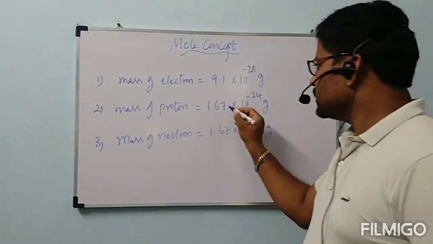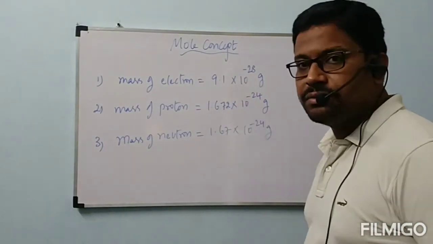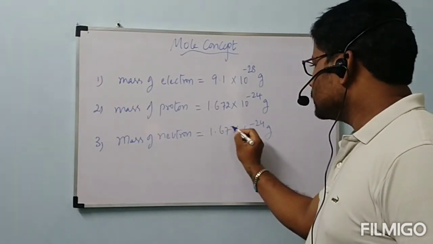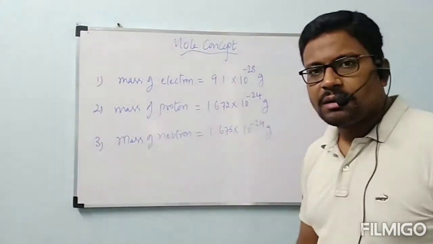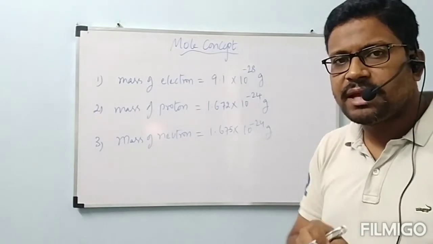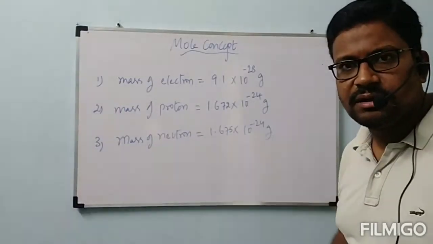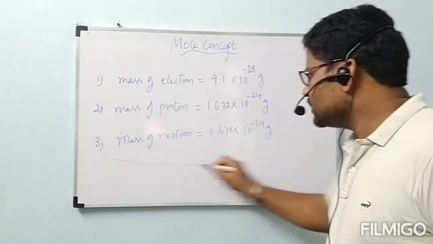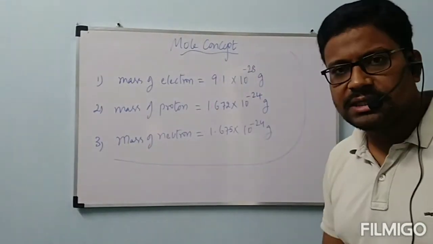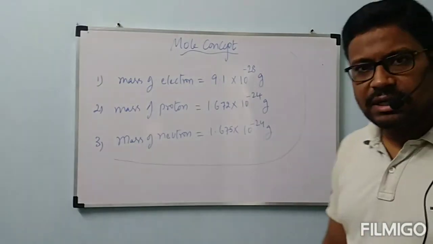Actually, mass of proton is 1.672 and mass of neutron is 1.675. Neutron is a little bit heavier than proton, only the third digit, 2 and 5, is different. Make a note of the mass of electron, proton and neutron clearly.